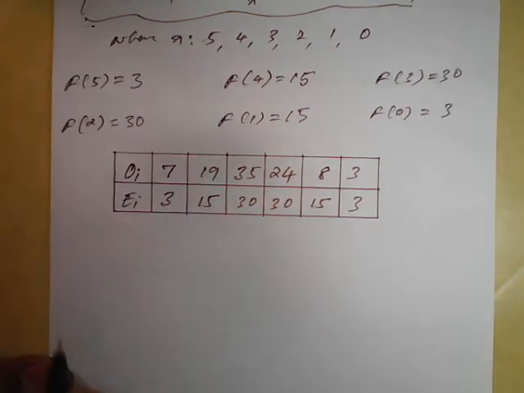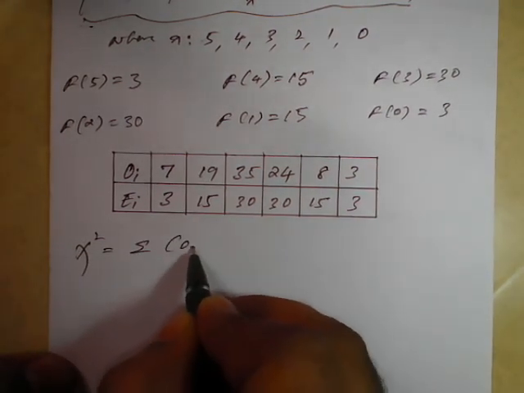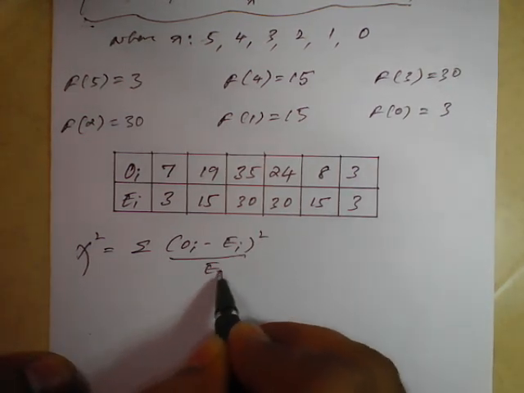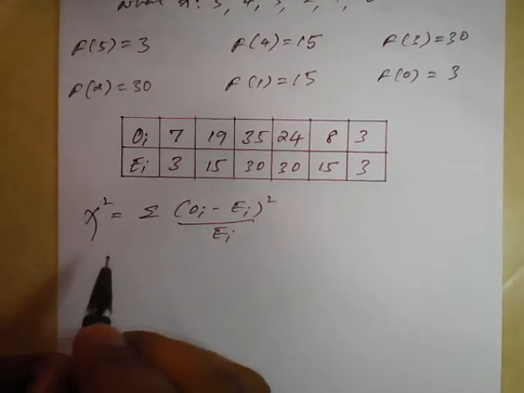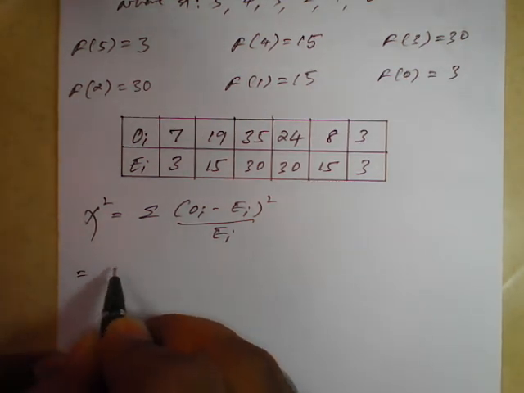As we know, chi-square is given by summation of (Oi minus Ei) whole square divided by Ei. We need to see this in detail, that is, values we need to enter.